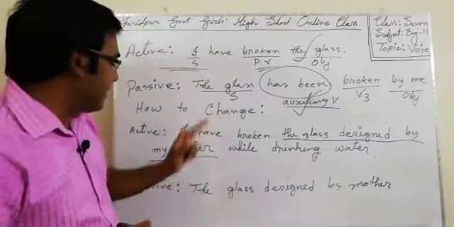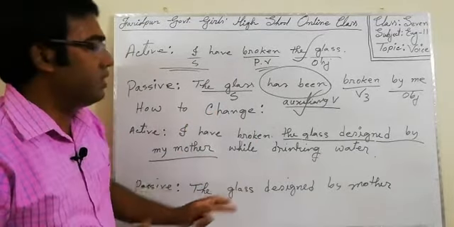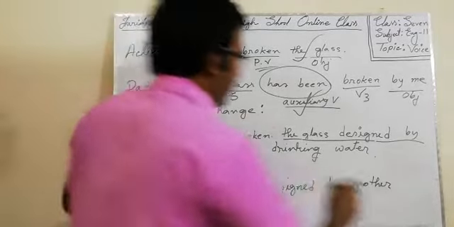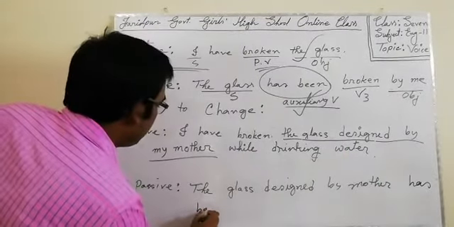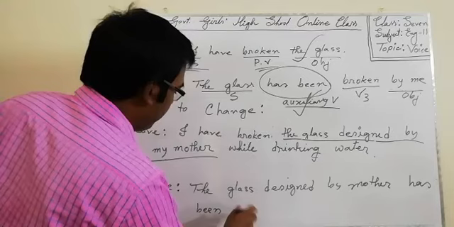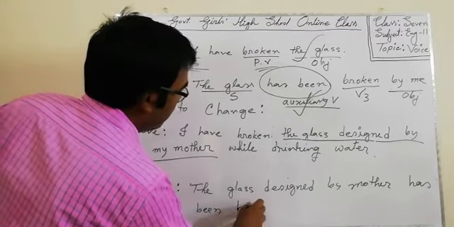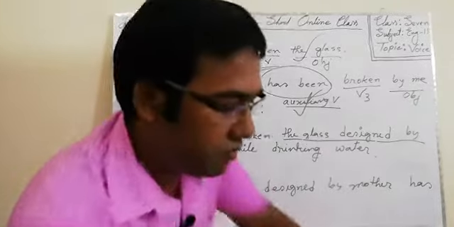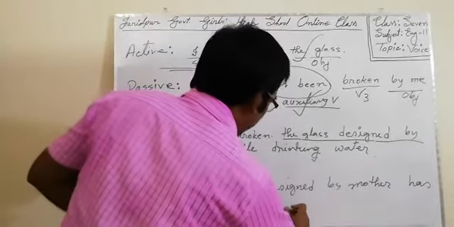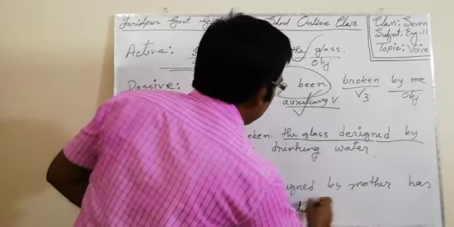Now the same thing, auxiliary verb, has been broken, while drinking water.